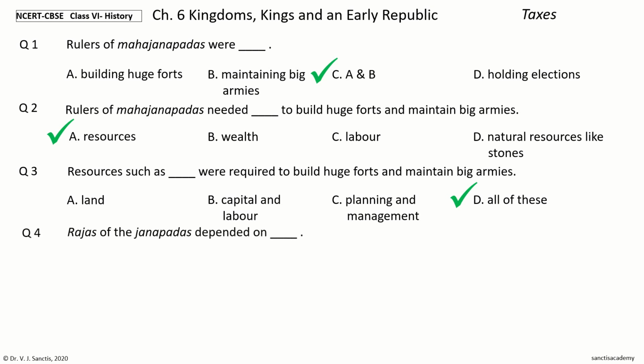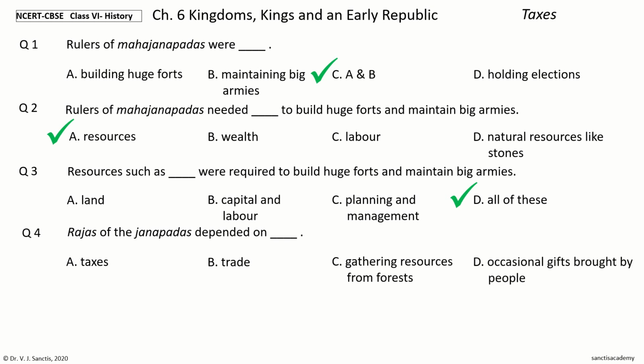Question 4. Rajas of the Janapadas depended on dash. The options are taxes, trade, gathering resources from forests, occasional gifts brought by people. Your time to choose. And the answer is occasional gifts brought by people. So, Rajas of the Janapadas depended on occasional gifts brought by people.